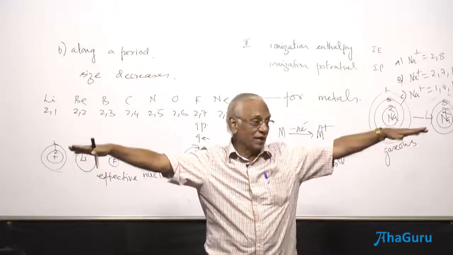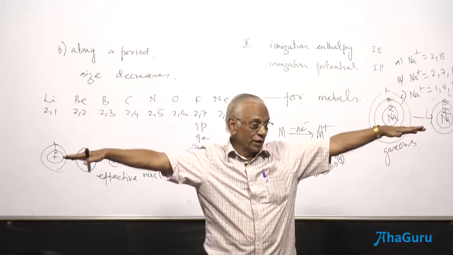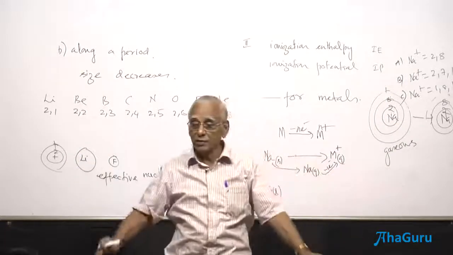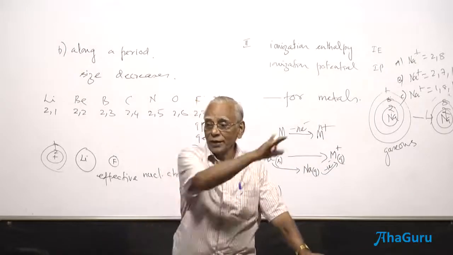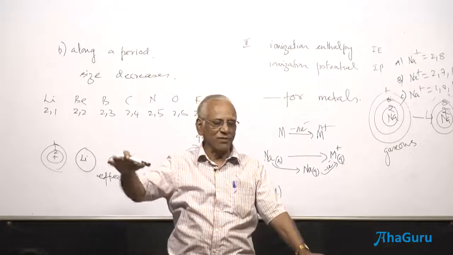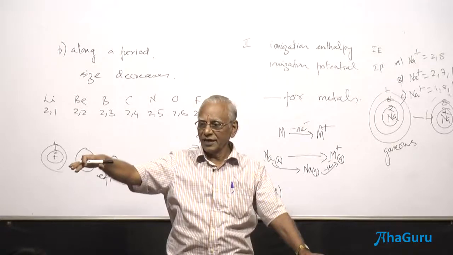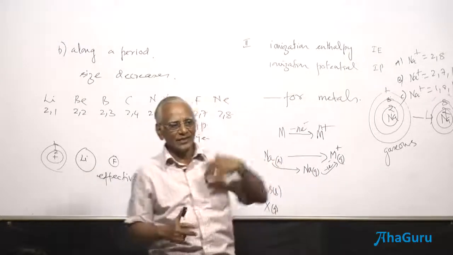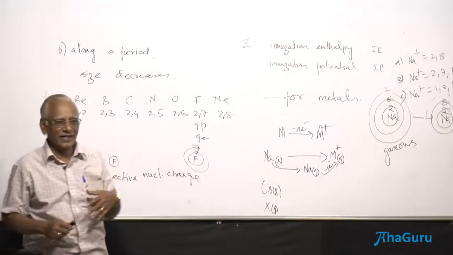The comparison should also be the same. You cannot take 1 gram of sodium and 10 grams of cesium here. There is no way of comparison. You should have taken 1 mole, 1 mole, 1 mole, 1 mole. All of them have got the same molar level. Therefore, now you combine all these statements, that happens to be the definition of ionization energy.